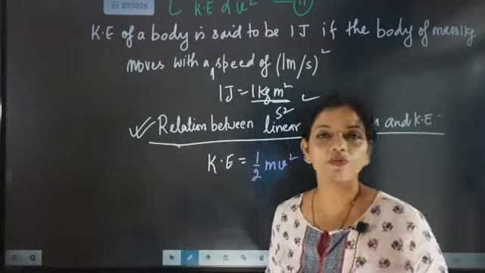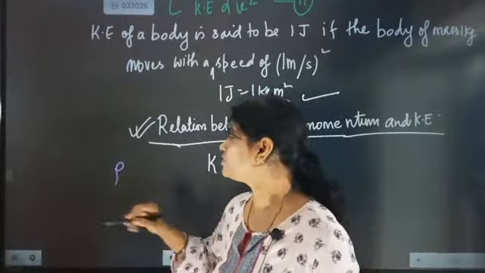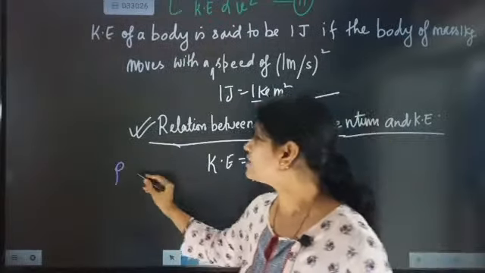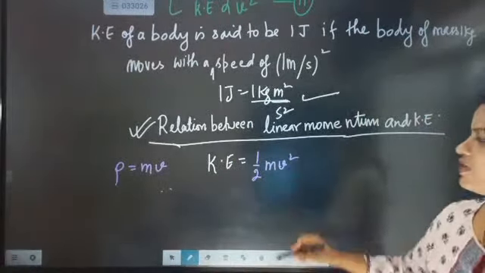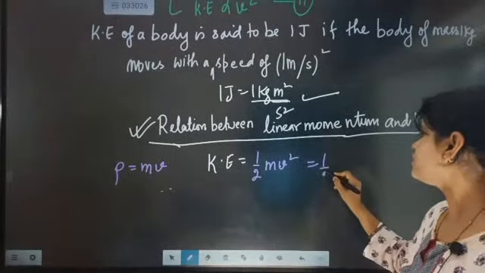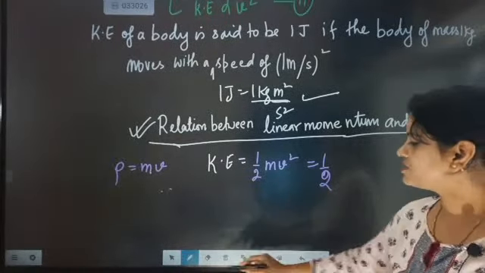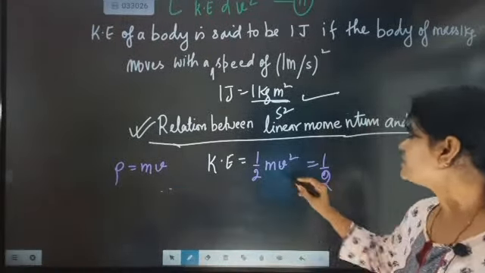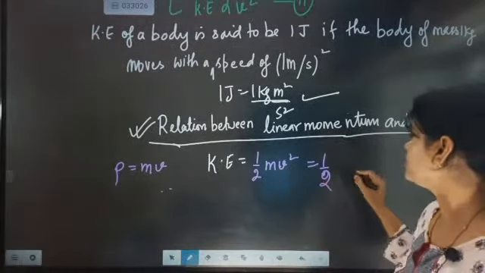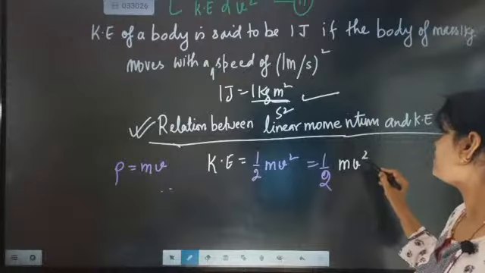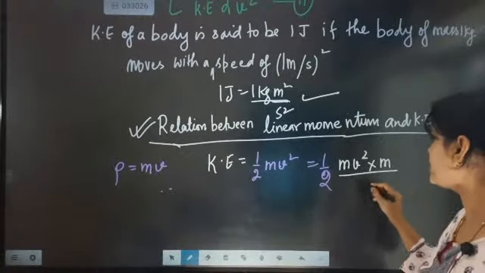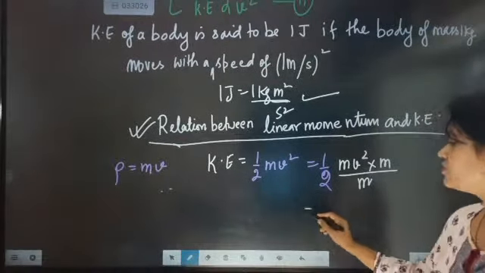Now we know linear momentum is denoted by p and it is written as mass into velocity. So what we are going to do here is multiply one more m up and down.